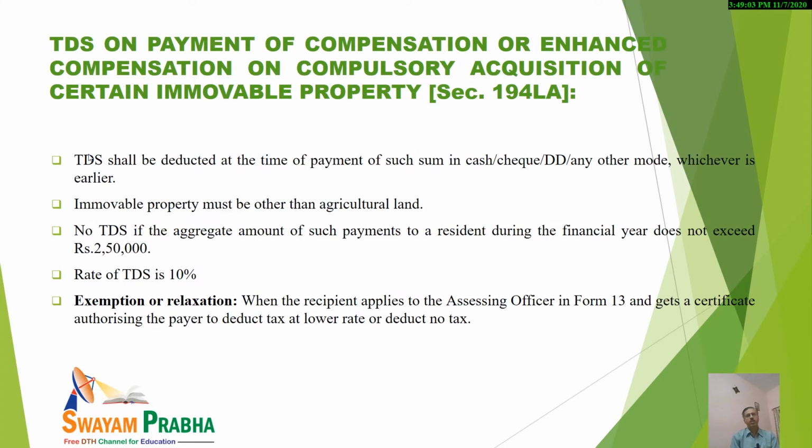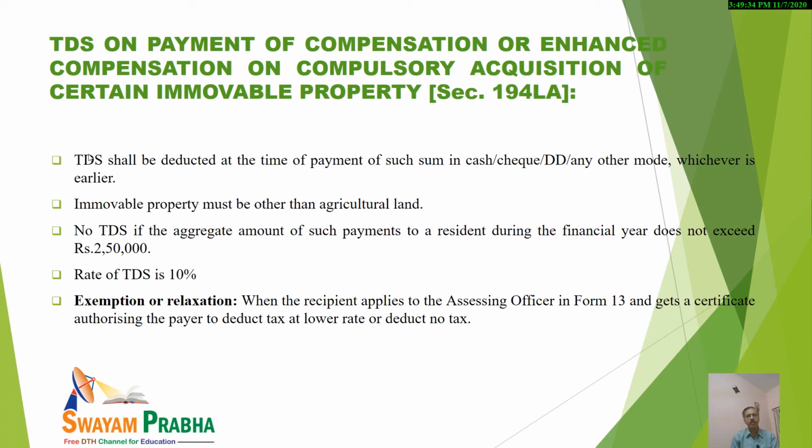Now, TDS on payment of compensation or enhanced compensation on compulsory acquisition of certain immovable property. Section 194LA deals with that. So again, that thing is clear that the payer will deduct at the time of payment or crediting the amount, whichever is earlier. Now, one thing that is main in this case, you should note that the immovable property must be other than agricultural land.